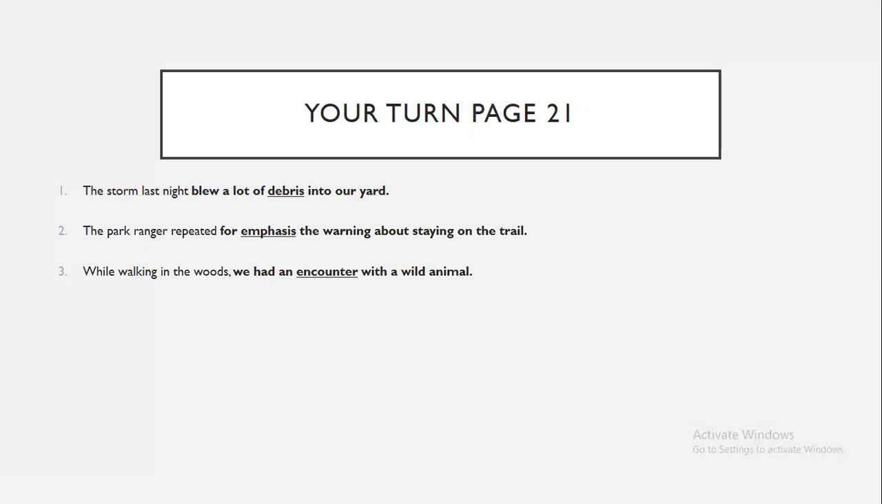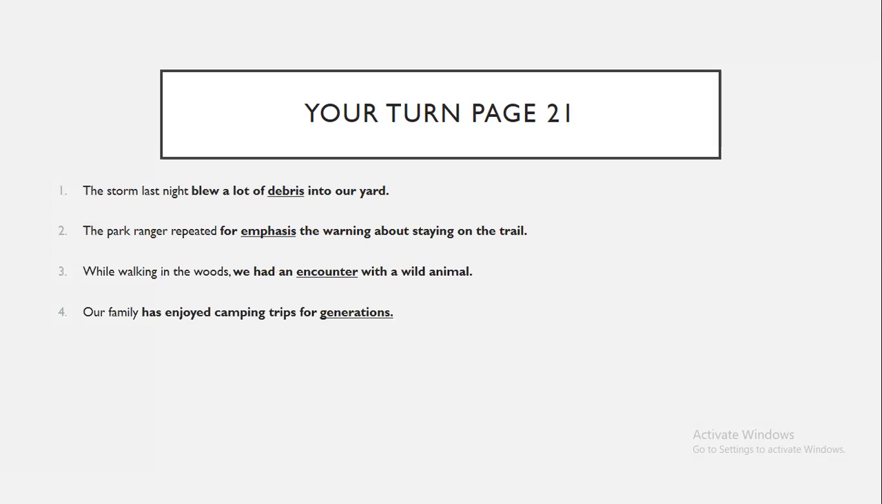Okay? Number 4, generations. Remember, I told you a boy, his father, his grandfather, his great-grandfather, these are 4 generations. Okay, so our family has enjoyed camping trips for generations.